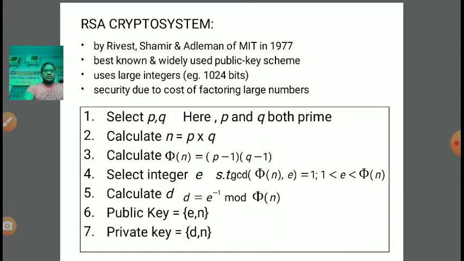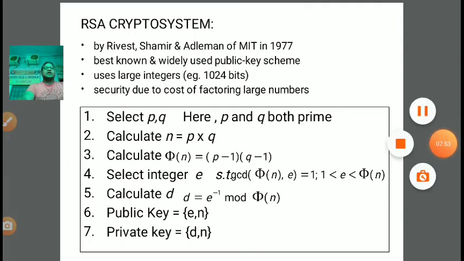So in the fourth step, again coming to the fourth step, we need to select integer e in such a manner that if we calculate the GCD of phi of n, which is (p minus 1) into (q minus 1), comma e, then it should come to 1. It means e should be selected in such a manner that it is co-prime with phi n, right?